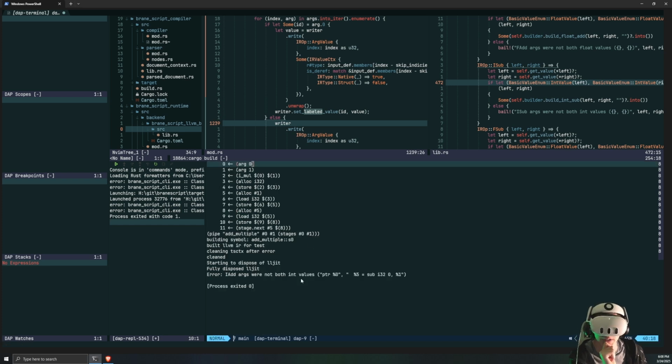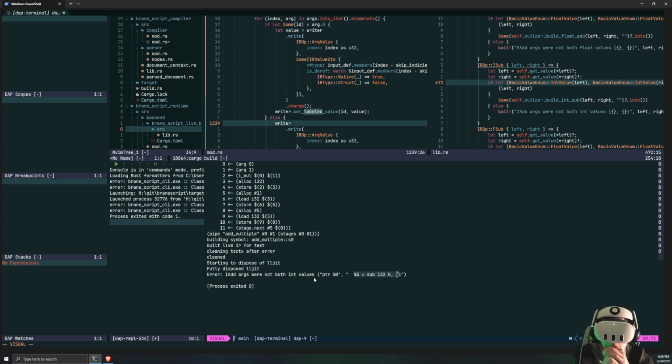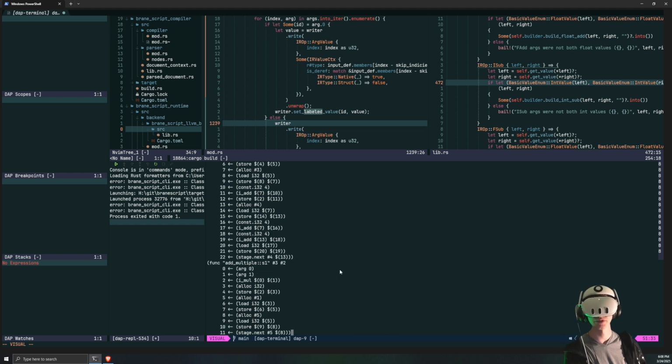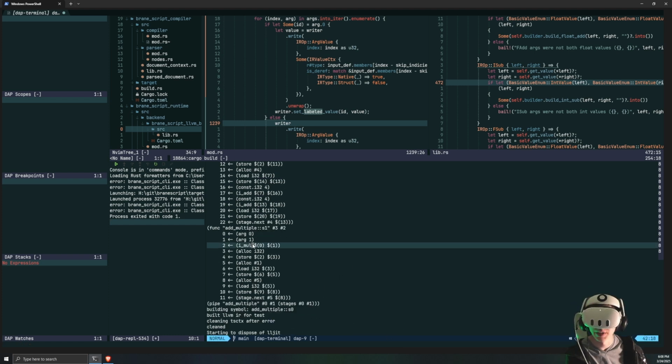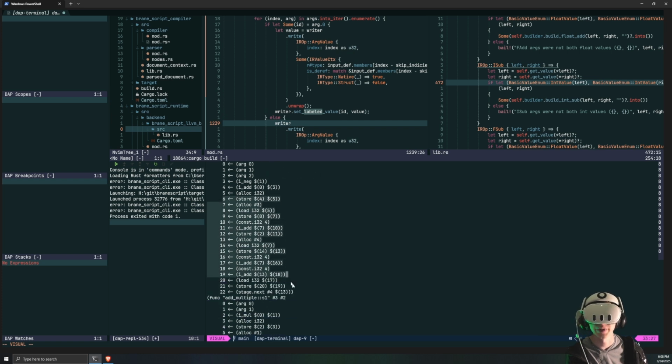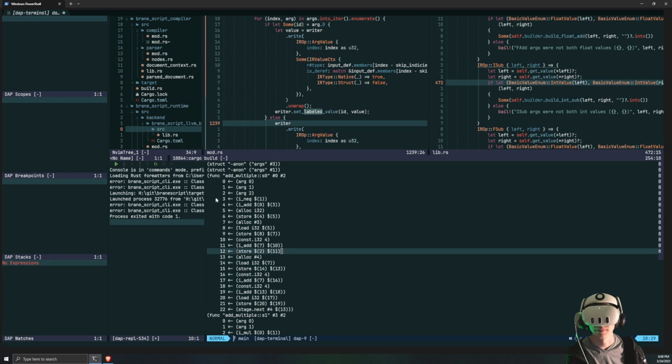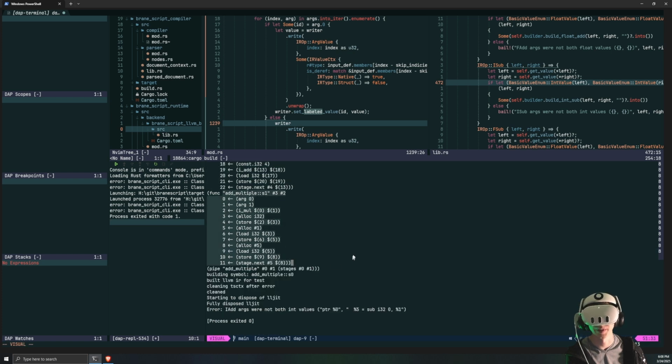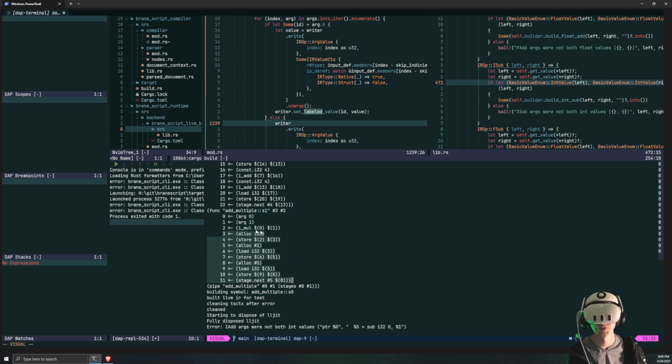I add args for not both int values. Pointer and sub I32. I add args for not both int values. I add args for... Well, now JIT isn't working, but compilation looks correct because we integer multiply 0 by 1. Yeah, look at how much smaller this is than it was before. Sure, we have all of this stuff to do with creating output structures twice, but on this one we only make an output, well, we still make an output structure twice, but the actual function right here, all of this is return value, stuff that we're going to optimize later.